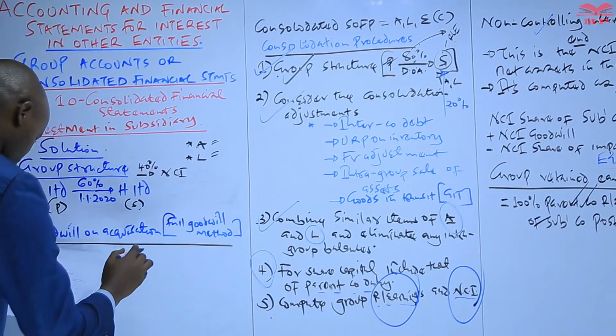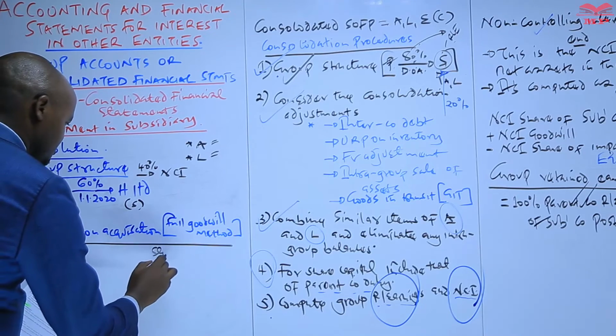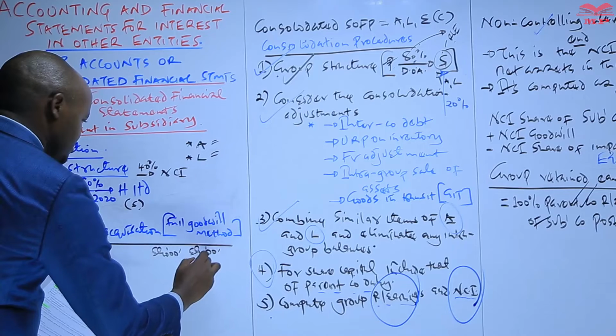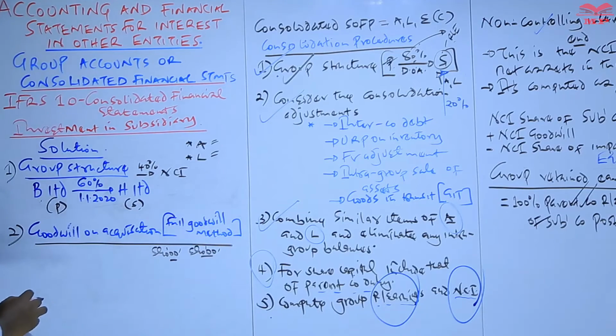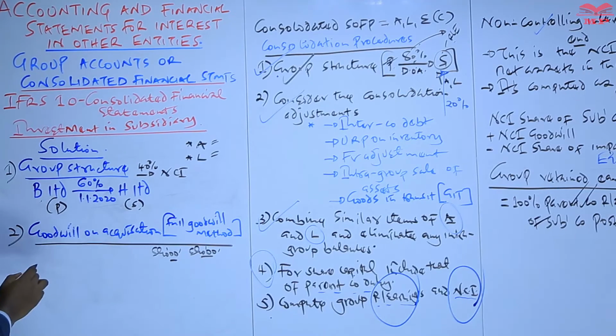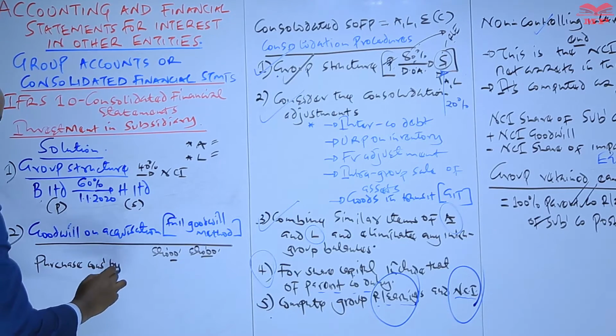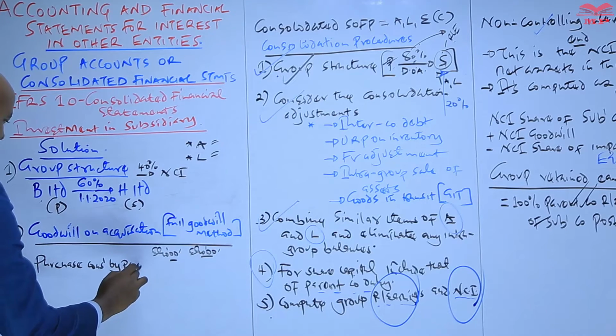We need 2 columns, and our figures are given in thousands of shillings. To compute the goodwill using the full goodwill method, number 1, we take into account the purchase consideration paid by the parent company.